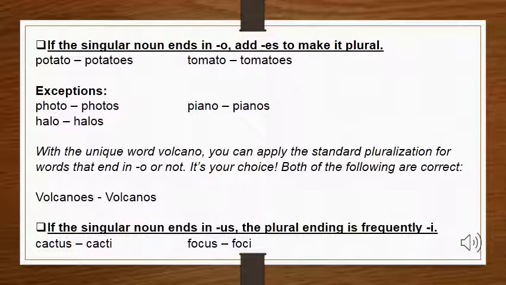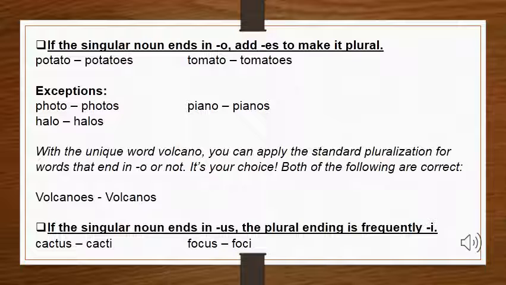Now in the next rule, if your singular noun ends in o, just add es to make it plural, like potato becomes potatoes and tomato becomes tomatoes. Now we haven't changed anything, we just added es at the end, but it will also not always be the same. Like you can see, there are some exceptions.